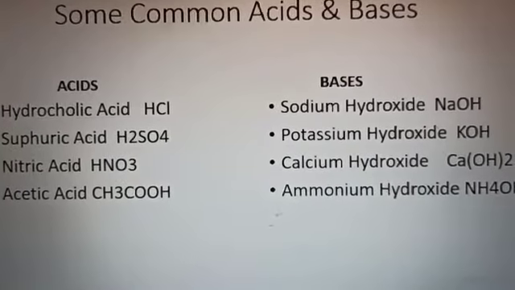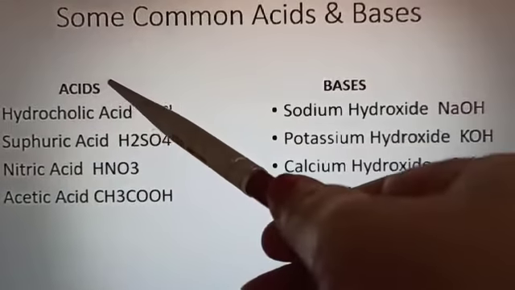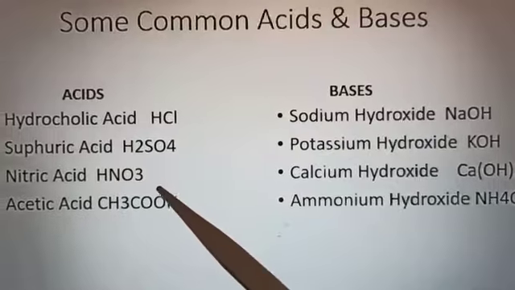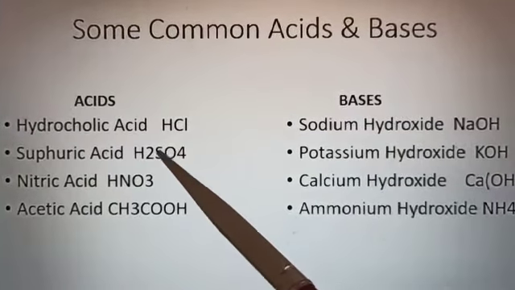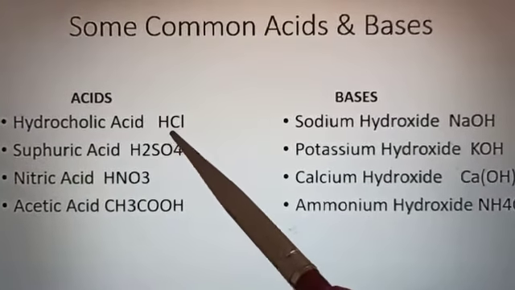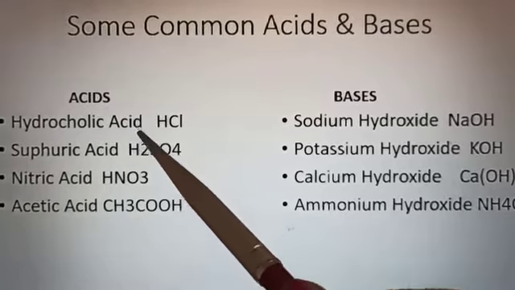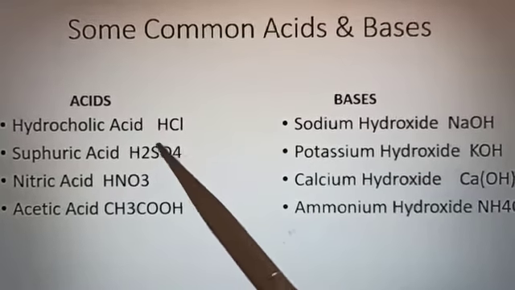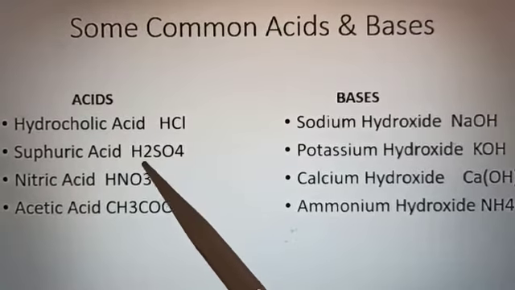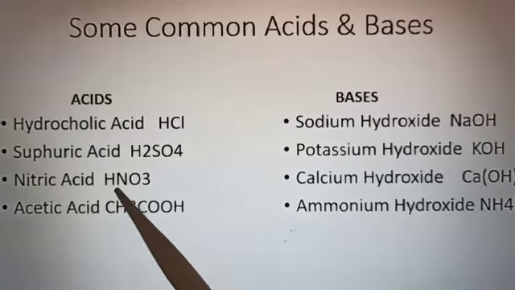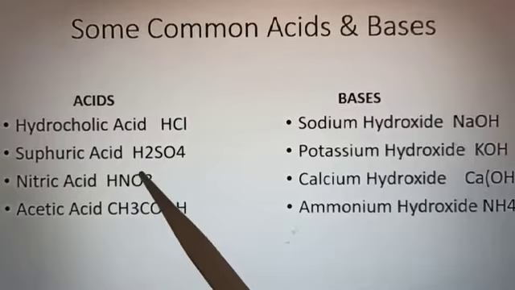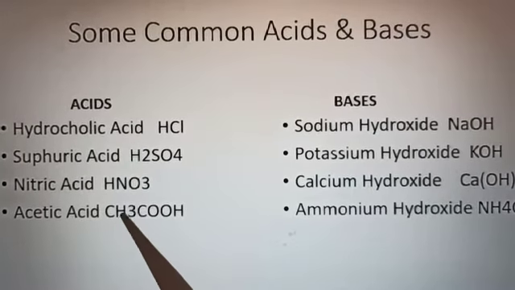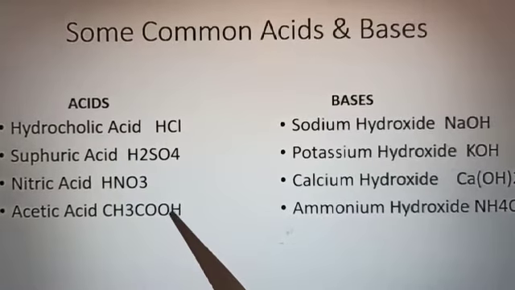See this slide. When you are writing the examples of acids, if you see the formulas, something is common in all of these. What is common? Every acid has some H ions. HCl gives H plus and Cl minus, H2SO4 gives H plus and SO4 ions, HNO3 gives H plus and NO3 minus ions, CH3COOH gives CH3COO minus ion and H plus ion.